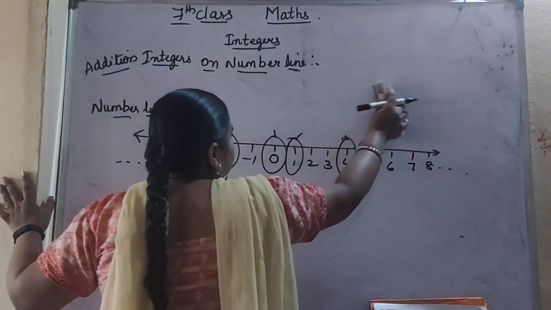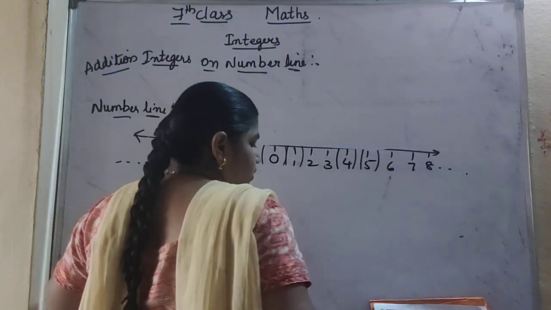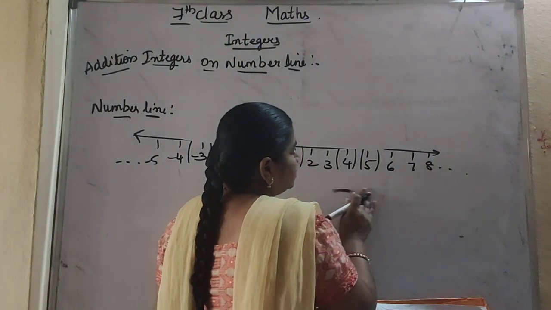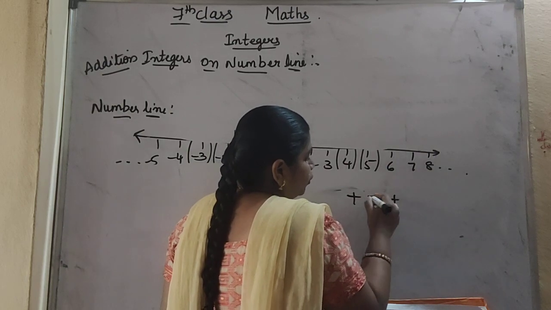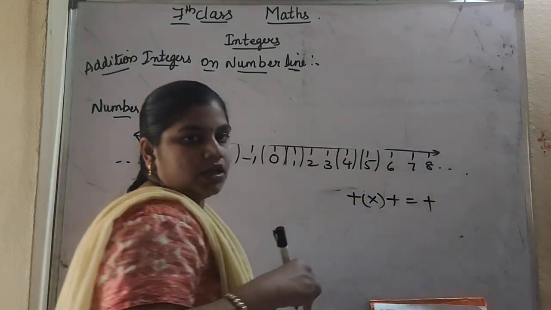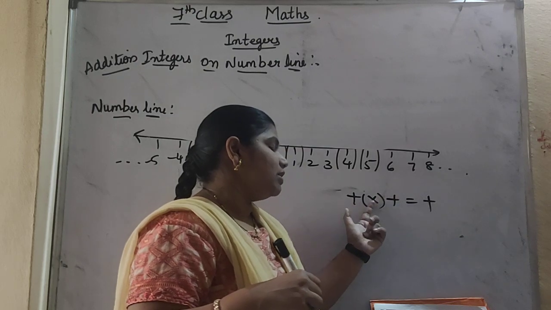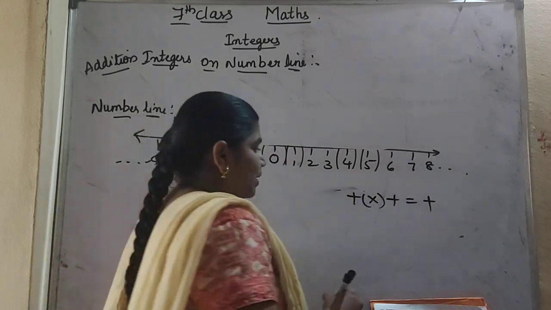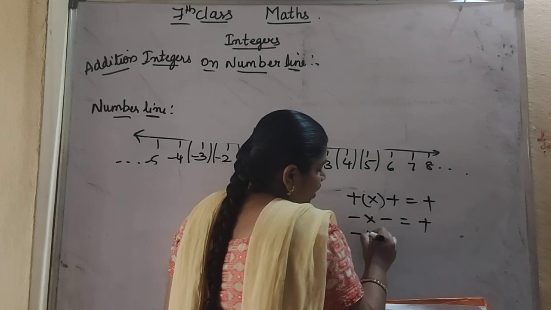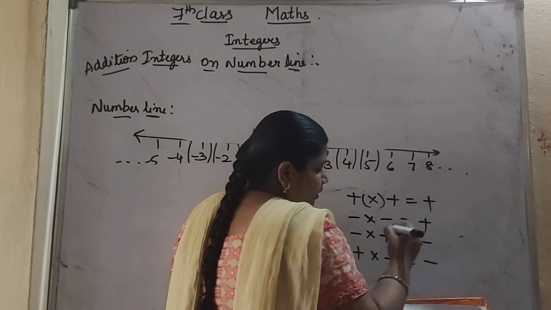So, addition of integers. Before doing this addition of integers, first we have to learn some signs. Here, if you are multiplying two plus symbols, always the value will be plus. So plus into plus will be plus. In the same way, minus into minus will be equal to plus. Minus into plus will be minus. Plus into minus will always be minus.